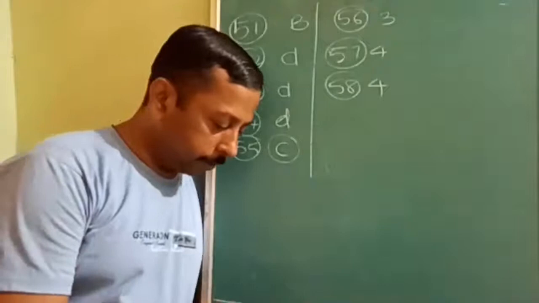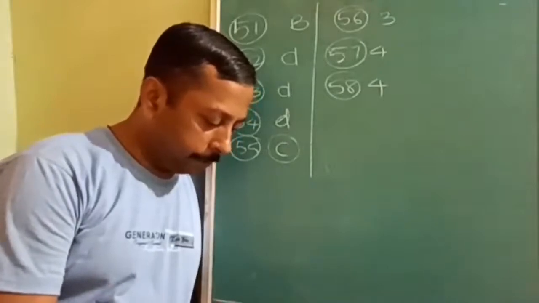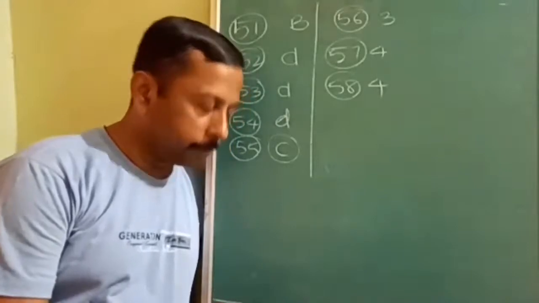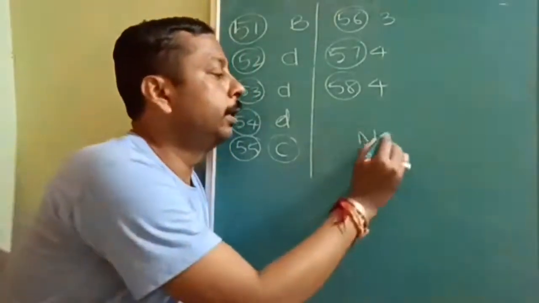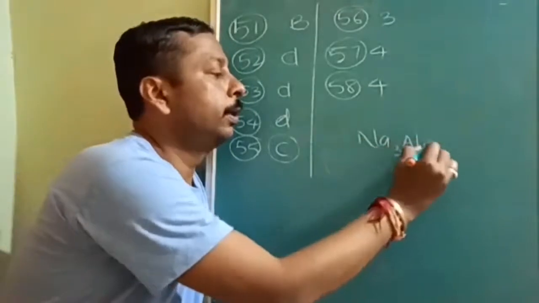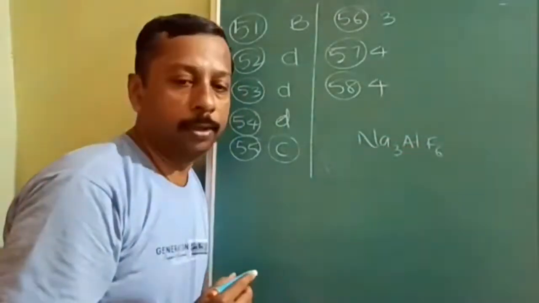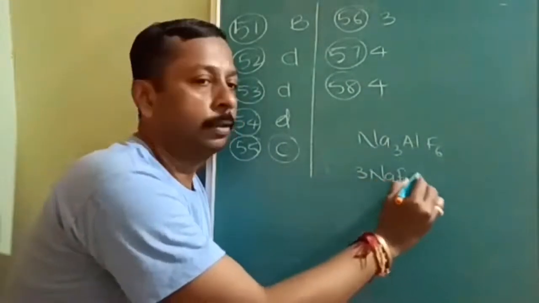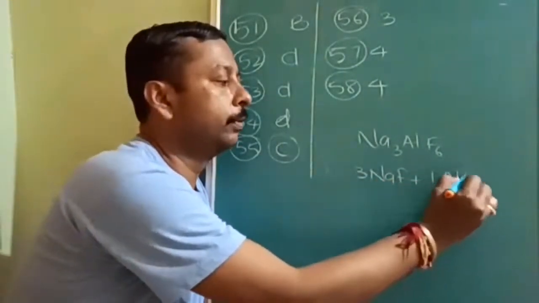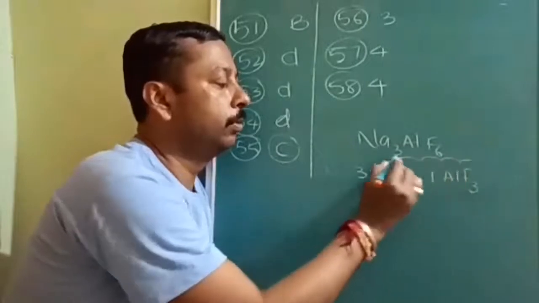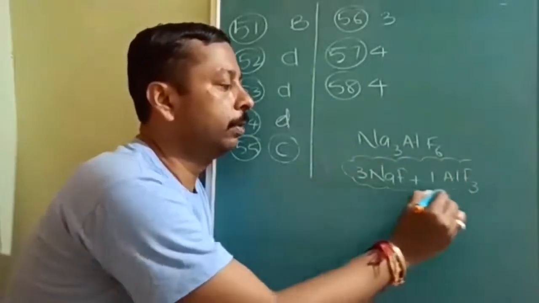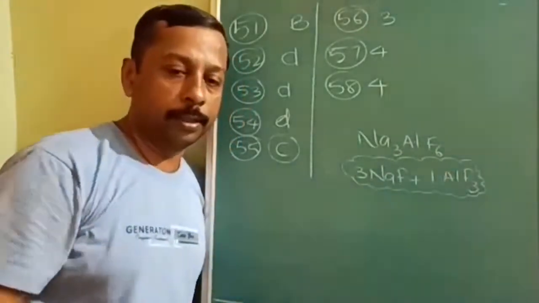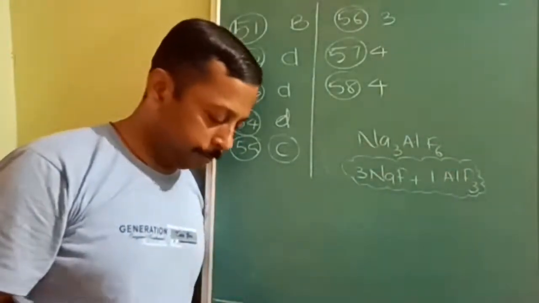Okay, next, when BF3 is passed through cryolite, which of the changes will take place? Cryolite is Na3AlF6. This is called cryolite. Actually, it is a mixture of 3 moles of NaF and 1 mole of AlF3. So when you combine 1 mole of AlF3 with 3 moles of NaF, the resulting mixture is called cryolite. Okay. So question, is it understood?